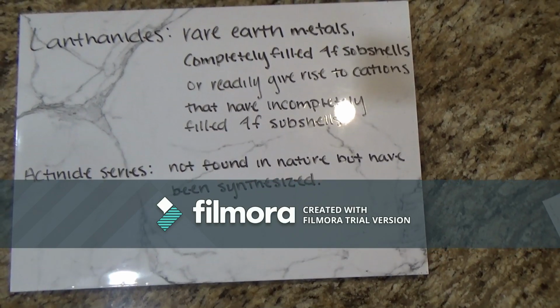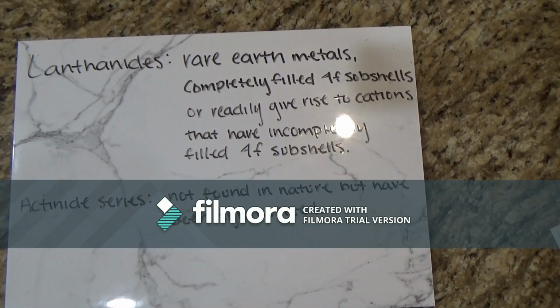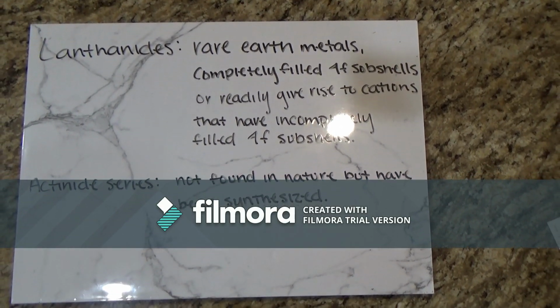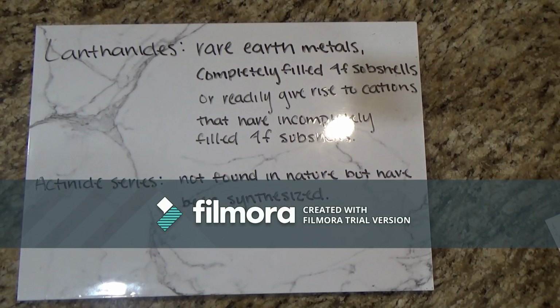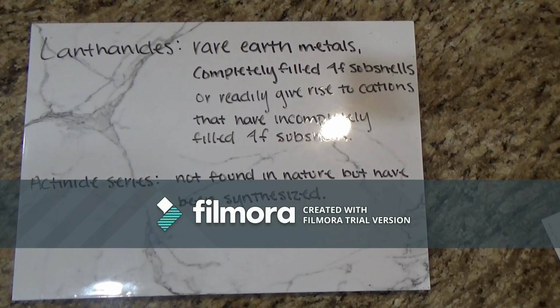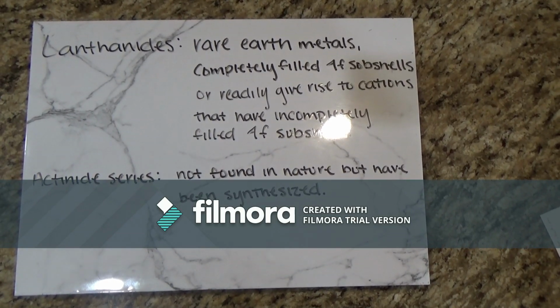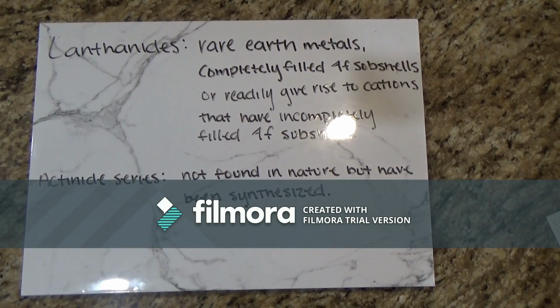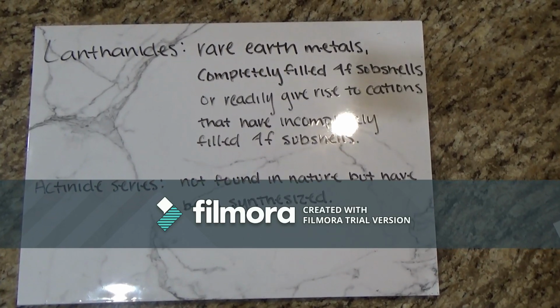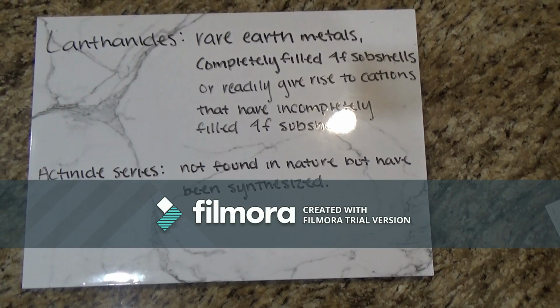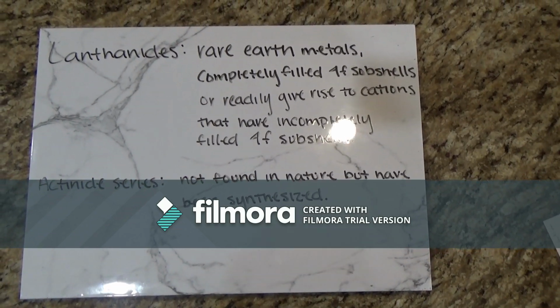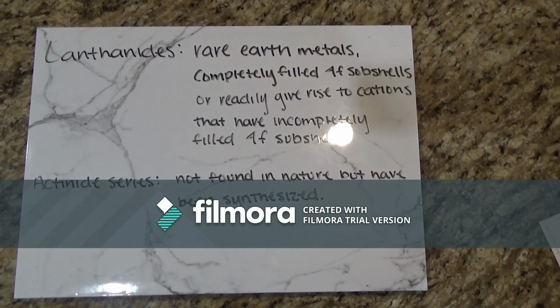Lanthanides, or rare earth metals, have incompletely filled 4f subshells, or readily give rise to cations that have incompletely filled 4f subshells. The added electrons are placed in 4f orbitals, and after it is completely filled, the next electron enters the 5d subshell. The last row of elements is the actinide series. These elements are not found in nature but have been synthesized.